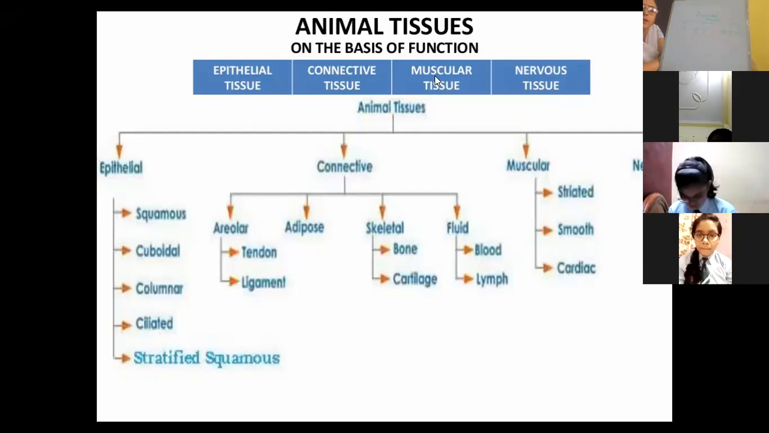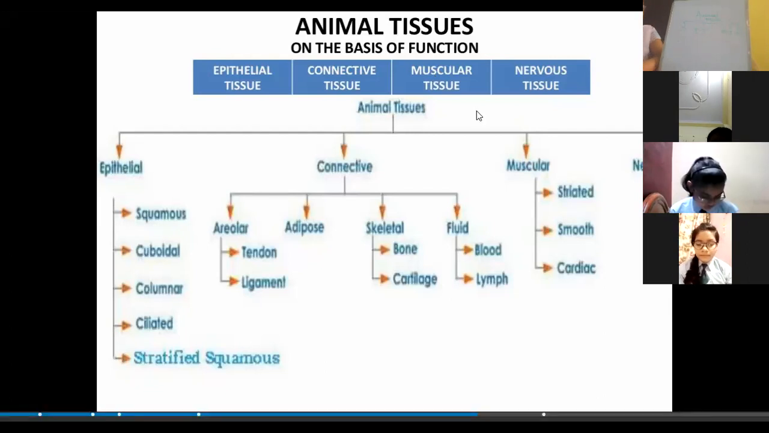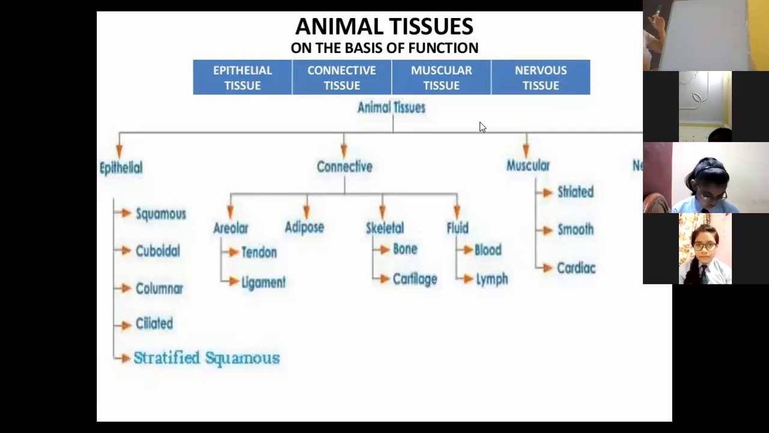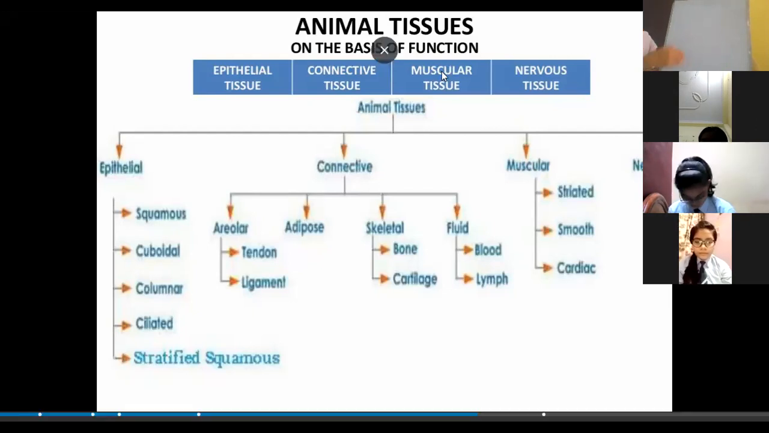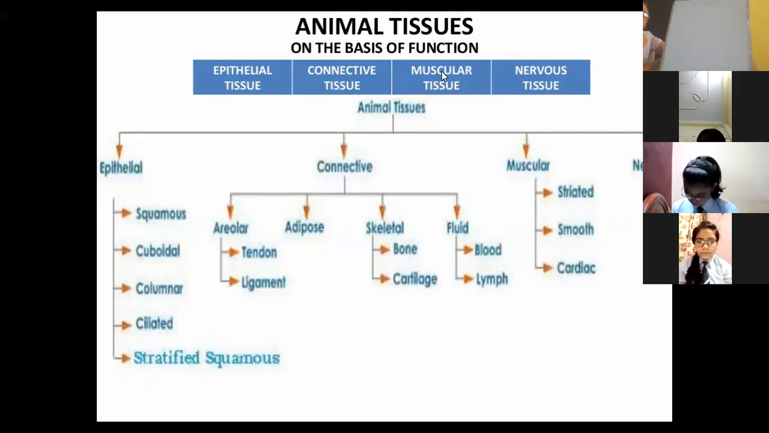But if we discuss these one by one, first of all we are going to discuss the epithelial tissue. The epithelial tissue in itself can be broadly classified into 5 types: squamous, cuboidal, columnar, ciliated, stratified squamous epithelia, and so on.